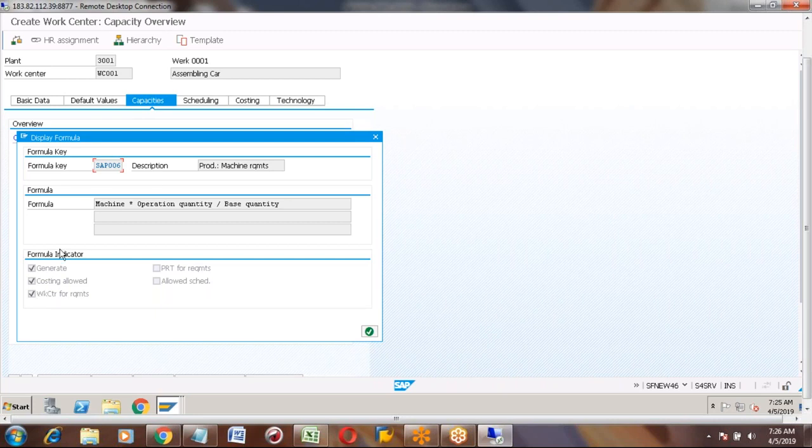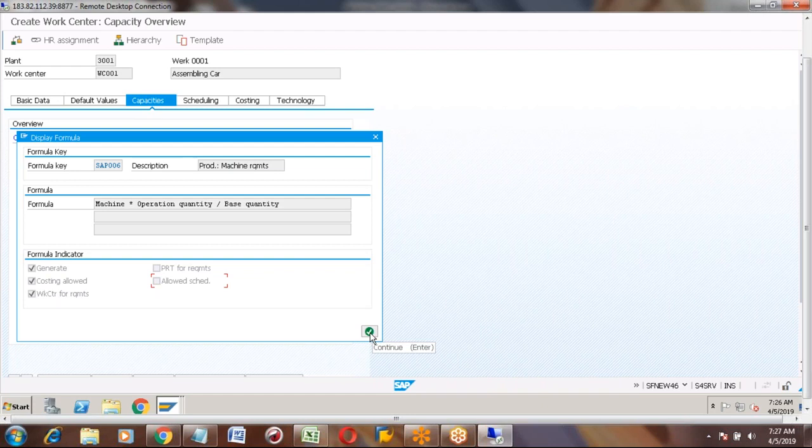In the next tab, scheduling is there. That is relevant for the scheduling. Now I will show you the SAP 001. If I open that SAP 001 or 002, then this allowed scheduling will be tick marked. For the work center requirements, the tick mark will not be there. That means during scheduling, you need to use that formula for machine calculation. So that is the meaning of this formula.